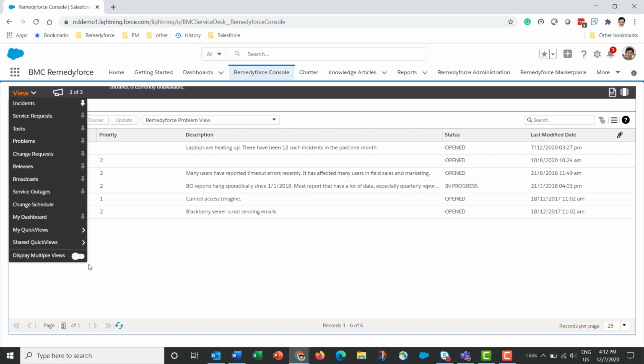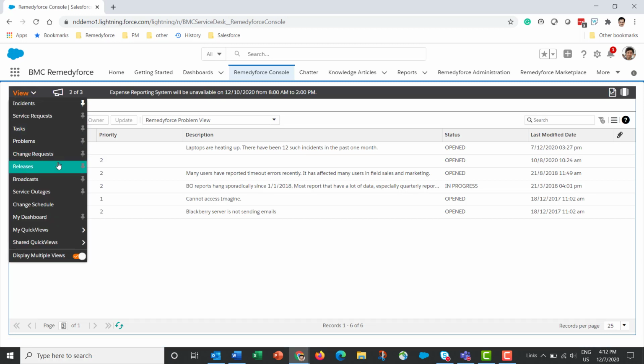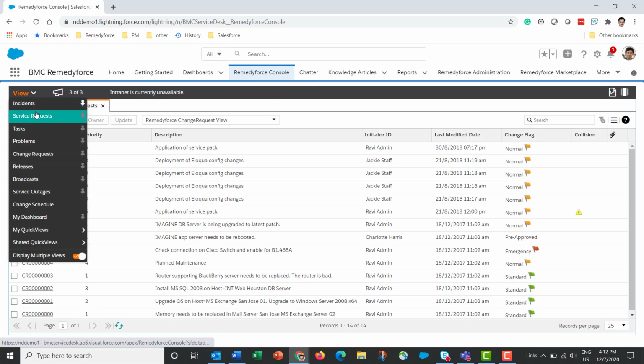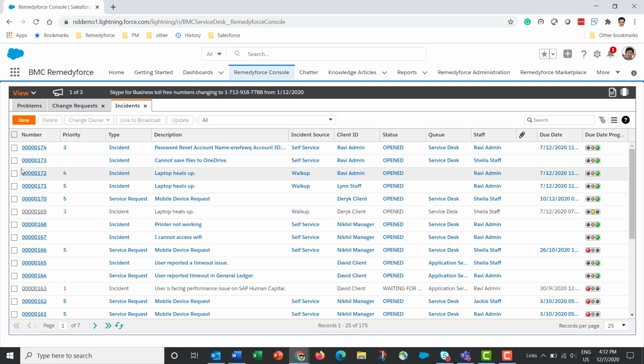But if I choose to enable multiple views, which is quite useful, service desk agents find, then even when I click on anything else, I can choose to have more than one view open at a time, which is quite useful to agents as they often work across incidents, change requests, problems, releases, tasks, broadcasts, and so on.